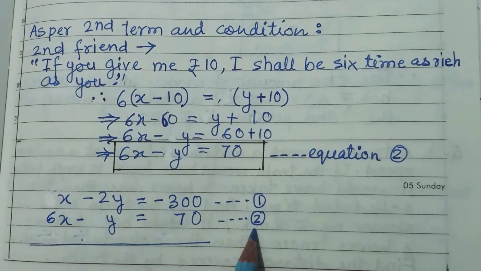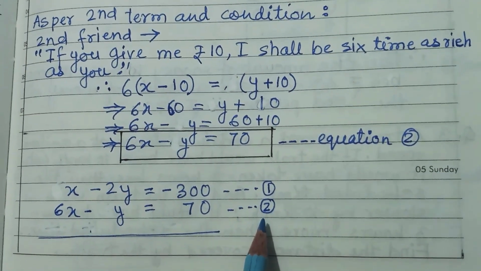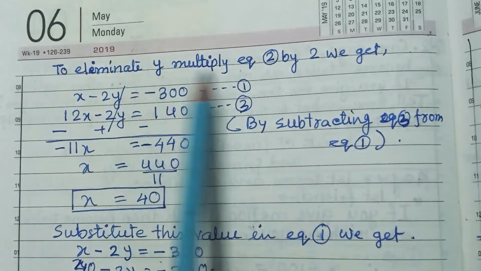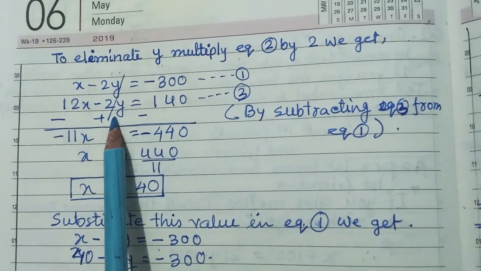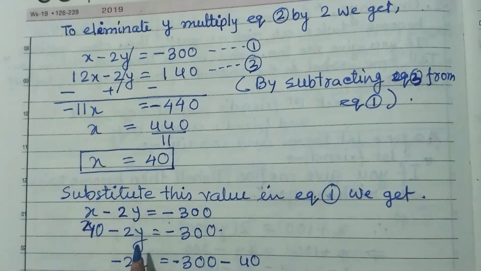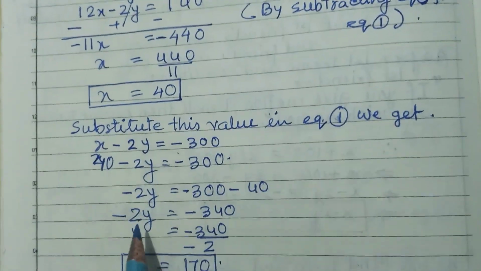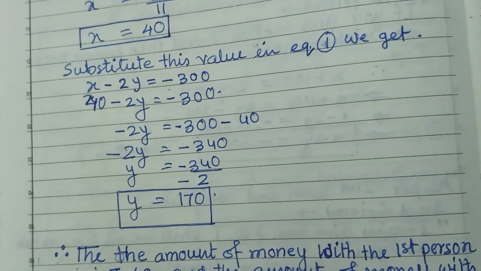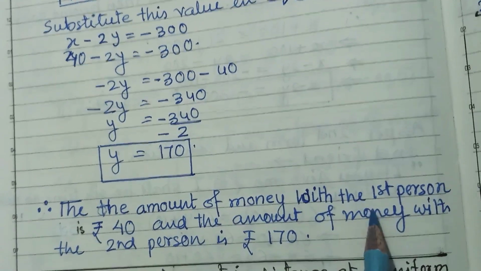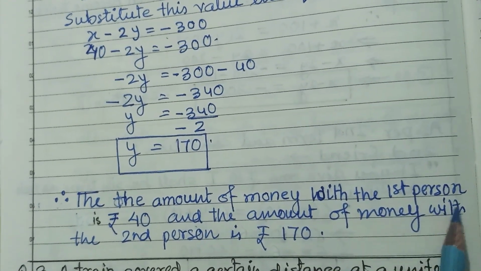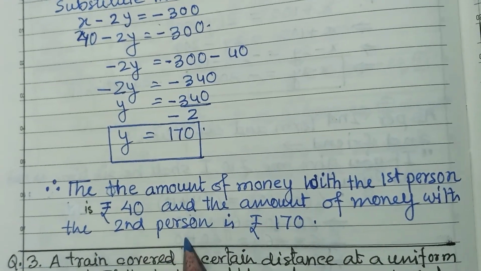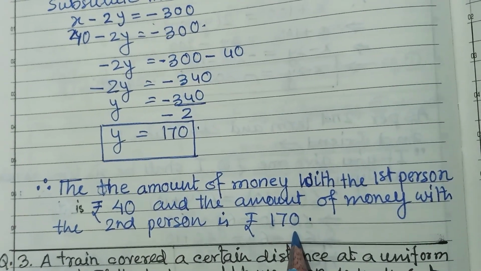Now, these are the two equations. Now, we can solve it. You easily can solve these two equations by any method. I have done by elimination method and eliminated y first, and x is equal to 40, and next substitute this value in equation 1. We have got y is equal to 170. That means the amount of money with the first friend is rupees 40, and the amount of money with the second person is rupees 170.